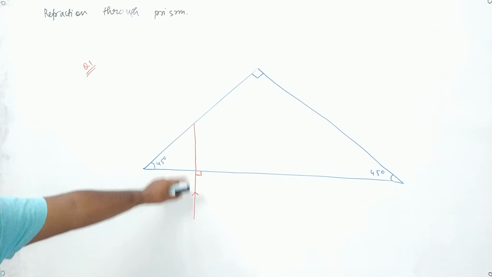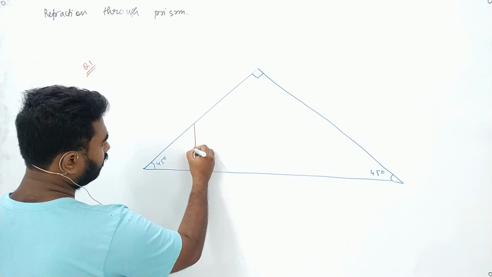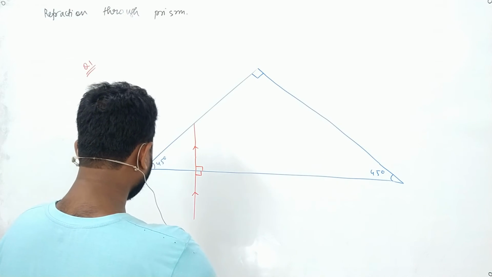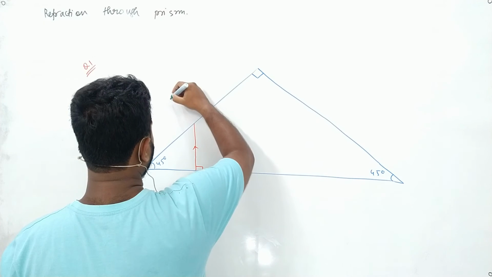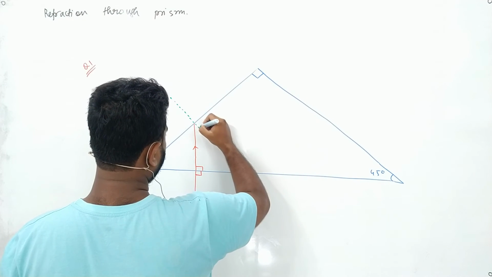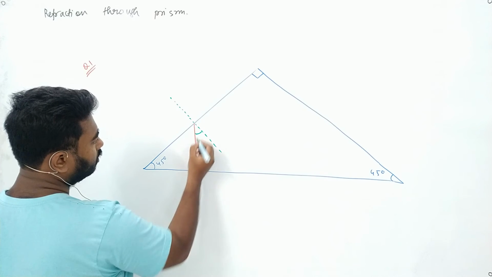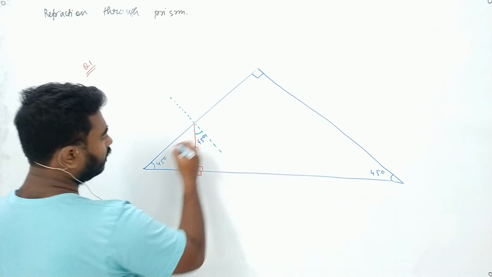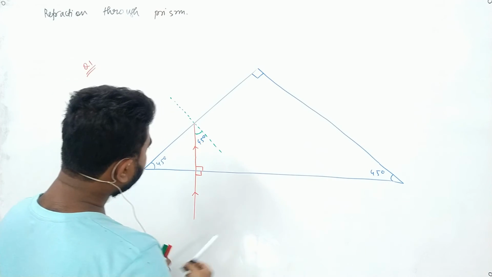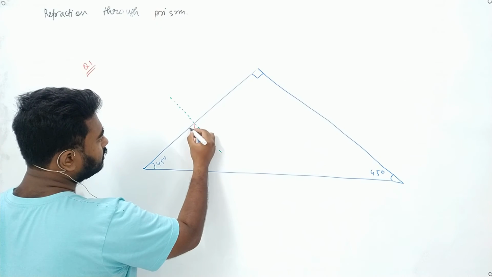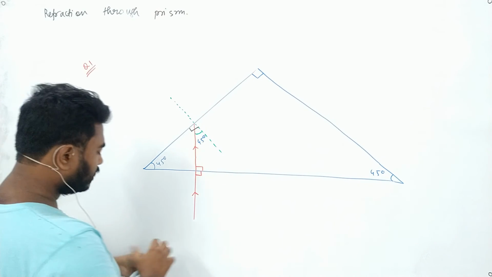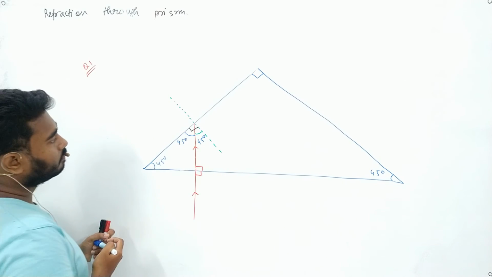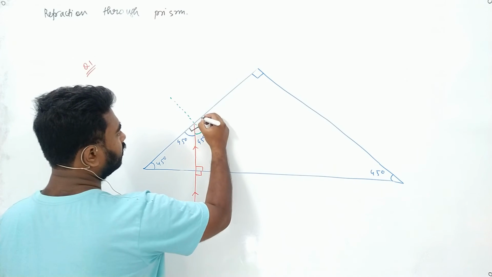Now if it is in 90 degree, this will also pass in 90 degree, and if I draw a normal at this position, then this will be 45 degree. Now if this angle is 45 degree and as it is 90 degree, so this angle will also be 45 degree. Okay, now see, this angle is also 90 degree.